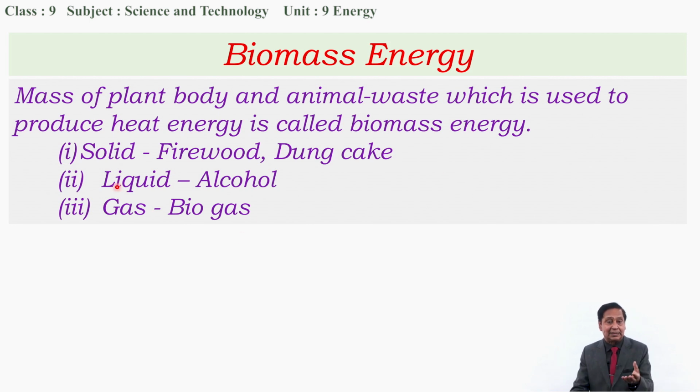All these are obtained from plants, and plants survive because of solar light energy. That's why we can say that biomass energy is produced by solar energy. This is the energy which came from solar energy, and thus we can say that one of the consequences of solar energy is biomass energy.